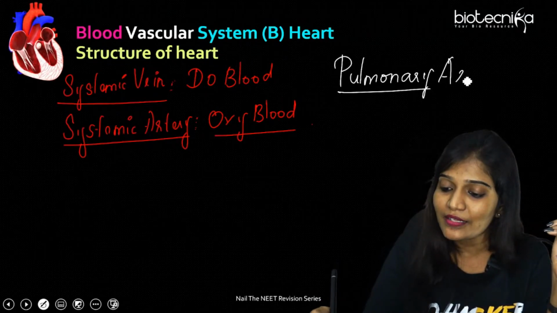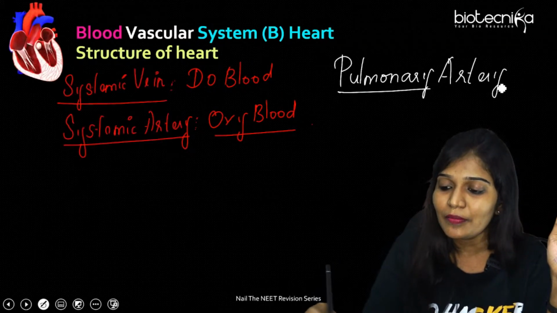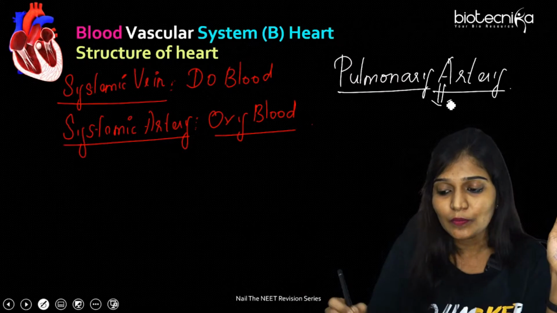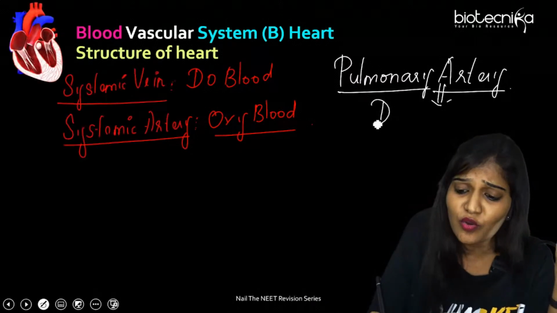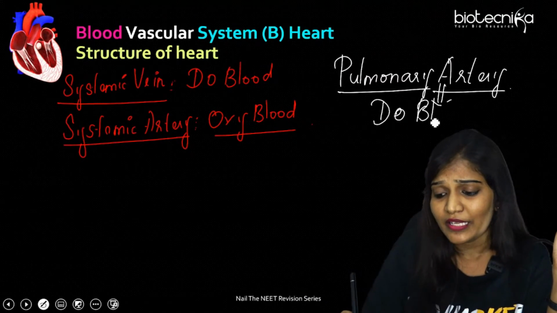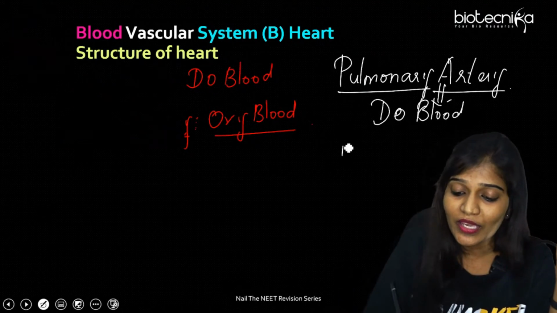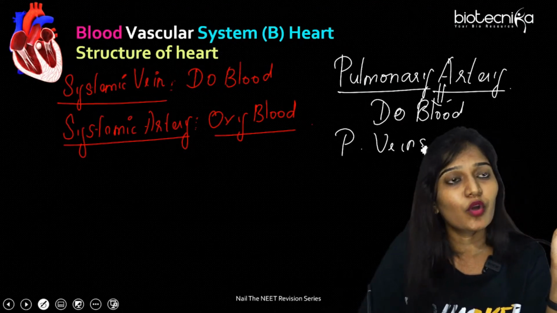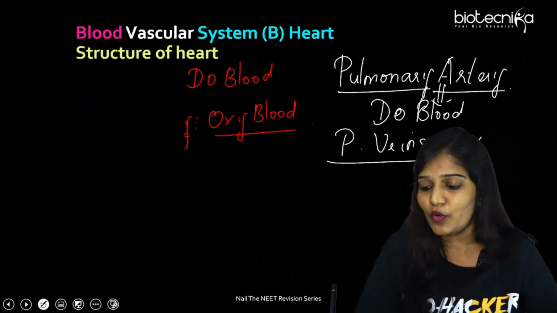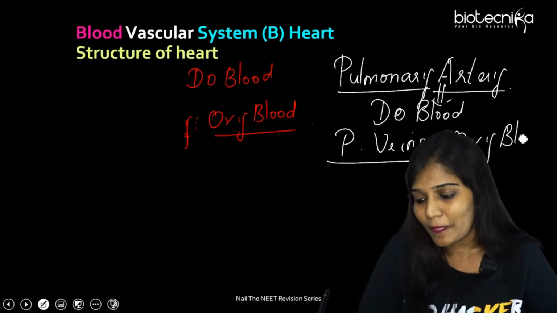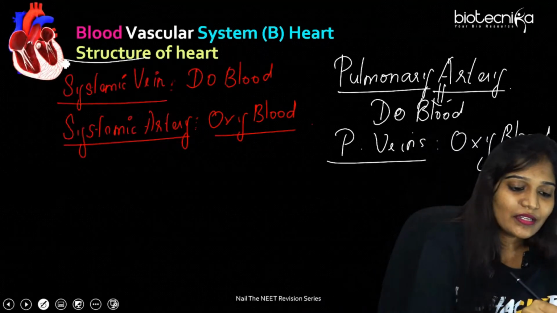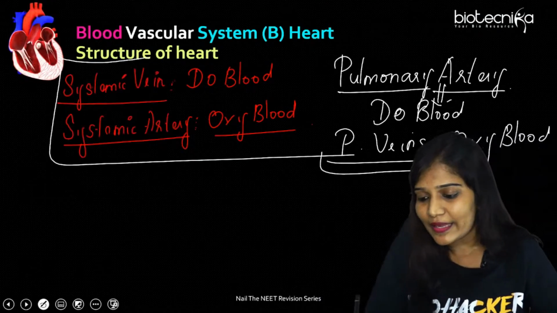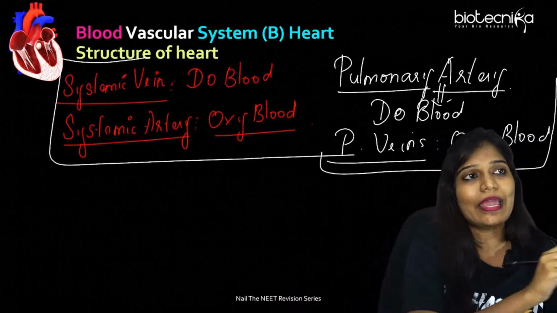So for pulmonary arteries, you write just the opposite. Pulmonary arteries carry deoxygenated blood, and pulmonary veins carry oxygenated blood. This is very important, a definite question for your NEET examination. Please do not make mistakes in any of these things.